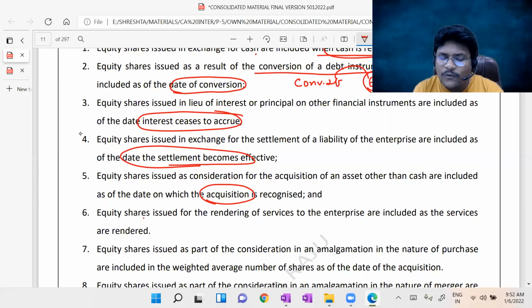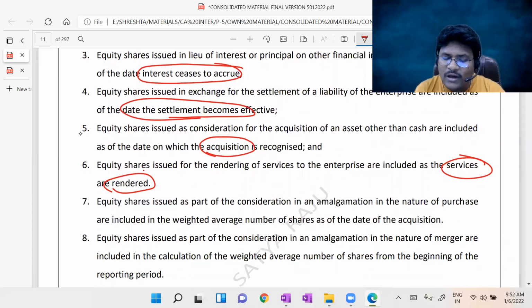Equity shares issued for rendering of services to the enterprise. For example, a chartered accountant provided services to the organization, or an architect provided services to the organization. Then rather than payment in cash, you are issuing the equity shares. Then the effective date is the date on which services are rendered. That is the effective date.